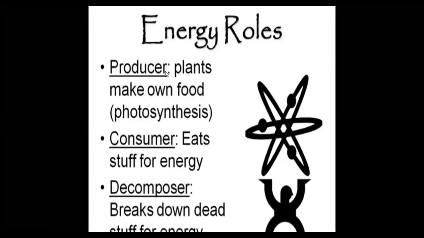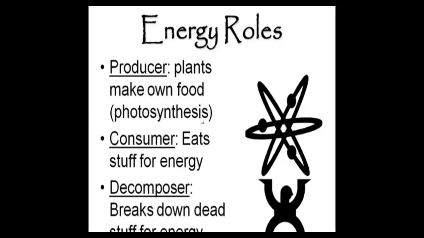Producers prepare food material in every ecosystem. Plants make their own food by photosynthesis, so these green color plants are called producers. And consumers cannot prepare their own food. For the needed food, they consume from the producers or from different types of consumers, eating stuff for energy. Decomposers break down dead stuff for energy. So in every ecosystem, these three types of components are present. They are called biotic components.